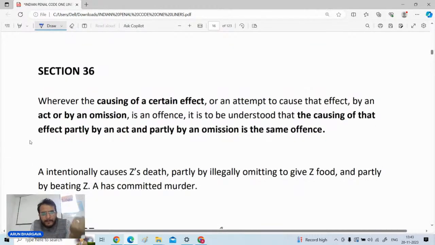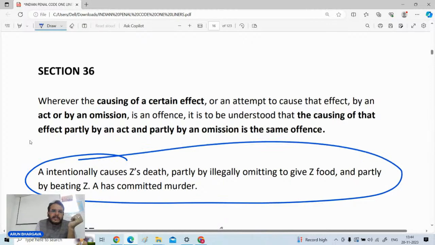So whenever there is no sharing of intentions, but the same kind of intentions are there, then section number 35 is going to be applicable. Now, thereafter, section number 36 is there, that when an act is done and partly there is an act and partly there is an omission, and ultimately a consequence is there. So how are we going to make such a person liable? As it is specified in section number 36, the illustration is important in this part, that A intentionally causes Z's death partly by illegally omitting to give him food and partly by beating Z.